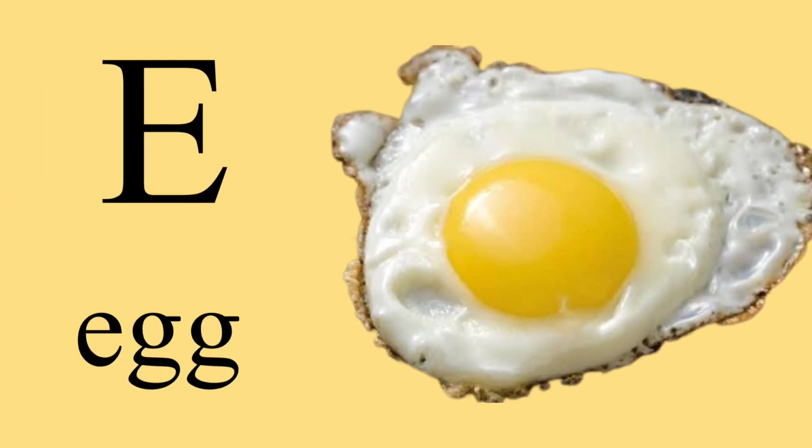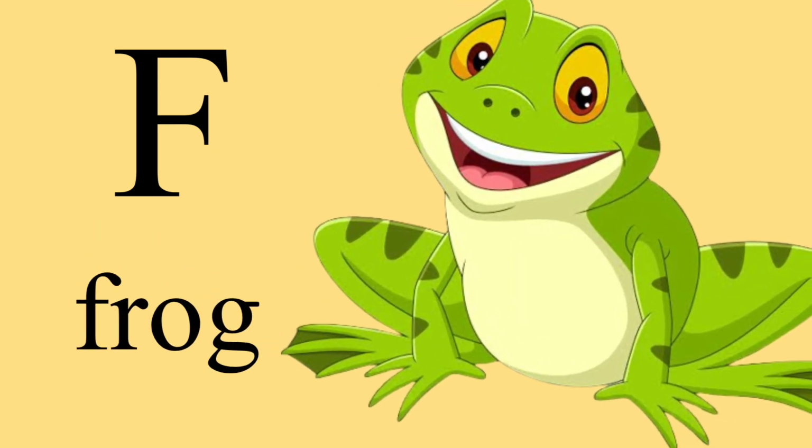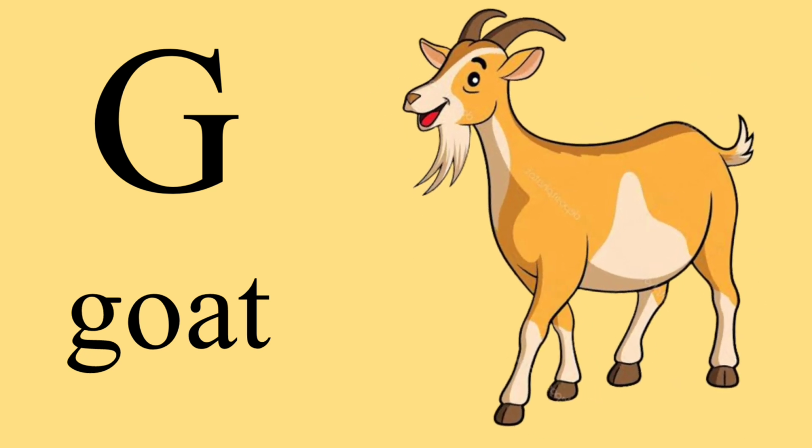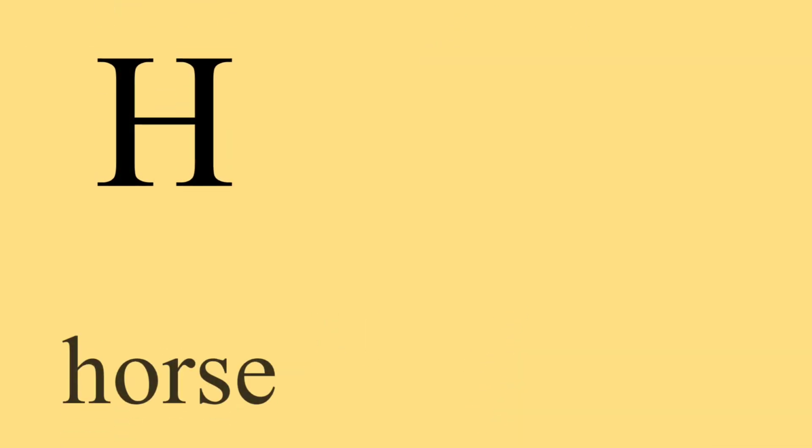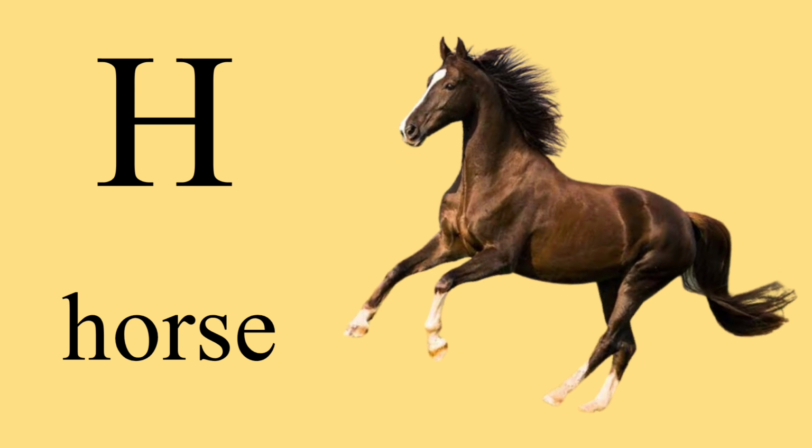dog. E is for egg, egg. F is for frog, frog. G is for goat, goat. H is for horse, horse.